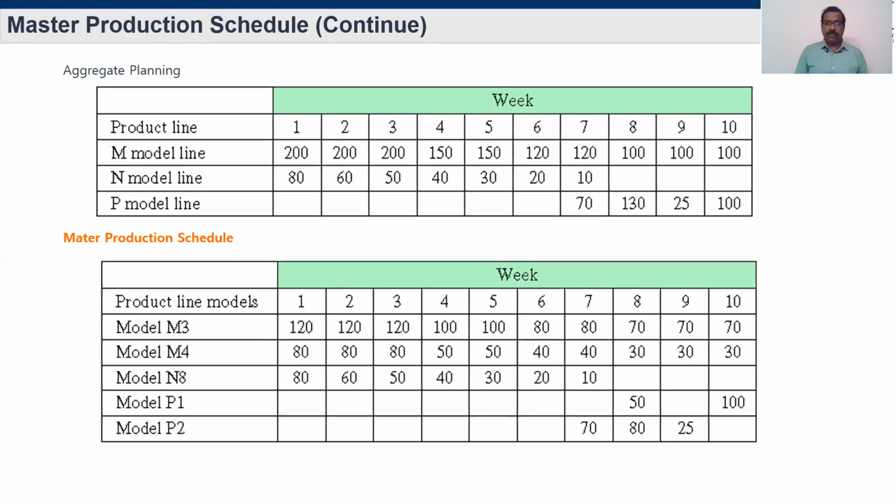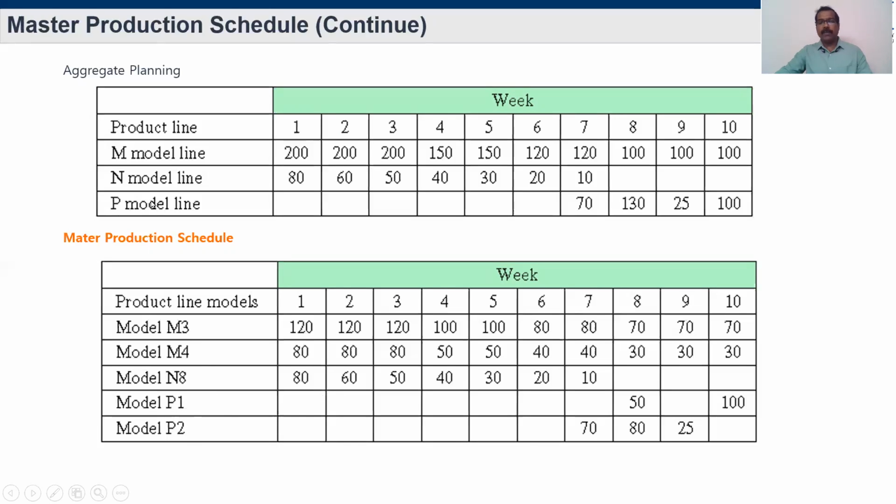But in terms of master production schedule, you will know that under the M model, M3 is also there, M4 is also there. So what is the need of M3 and M4? Because they are two different models, and only with this can we understand how much capacity or how much material is needed to make this particular M3 model or M4 model. Similarly, for each one, like a P model, maybe having P1 and P2.